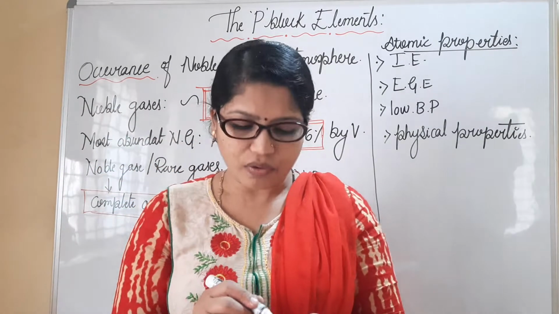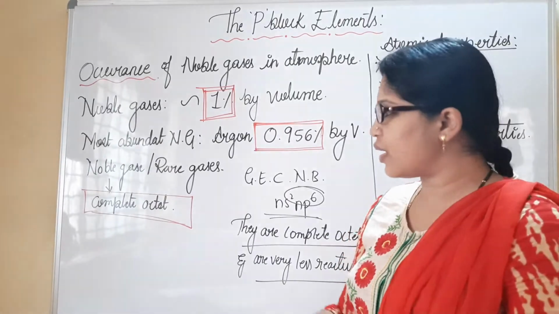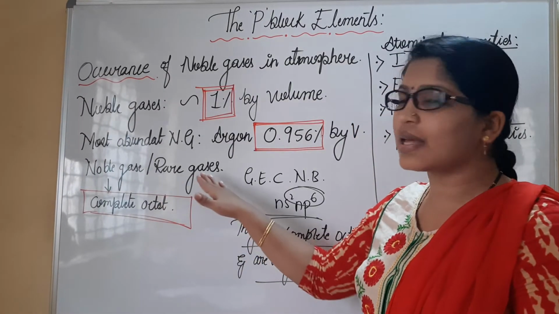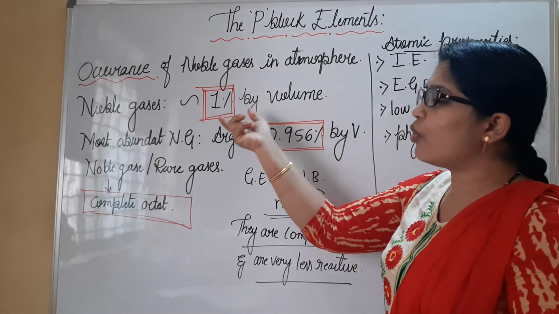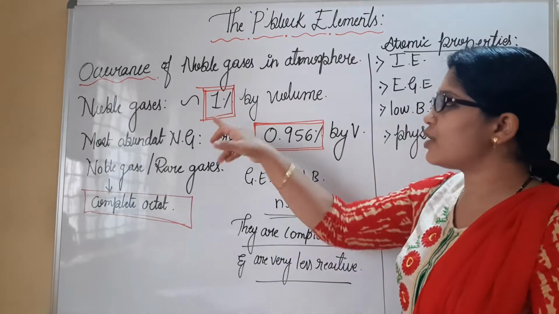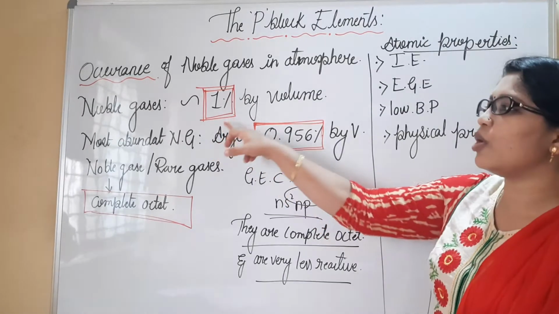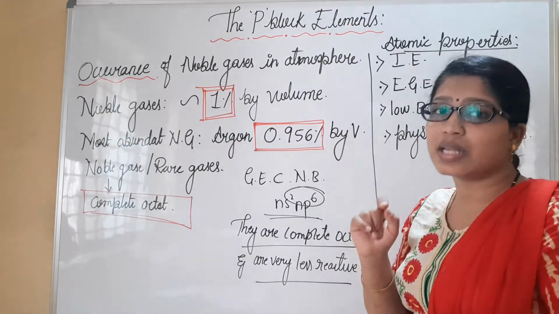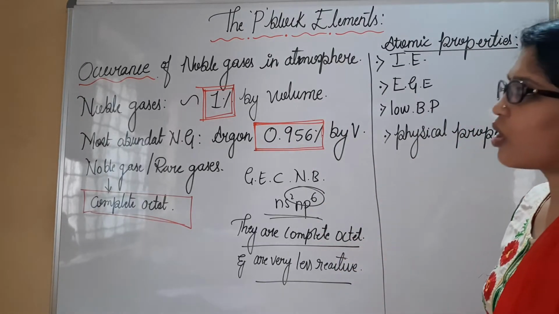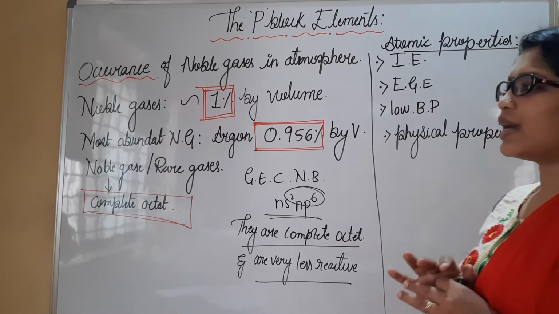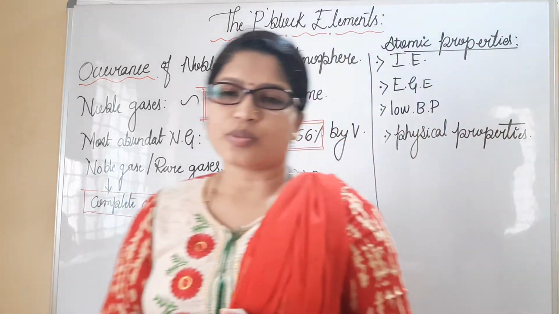They are given one more name, which we generally prefer: they are also called rare gases. Rare gases in the sense that they are found at only about 1% by volume. That is the reason they are called rare gases. So this is all about the occurrence of noble gases in the atmosphere.